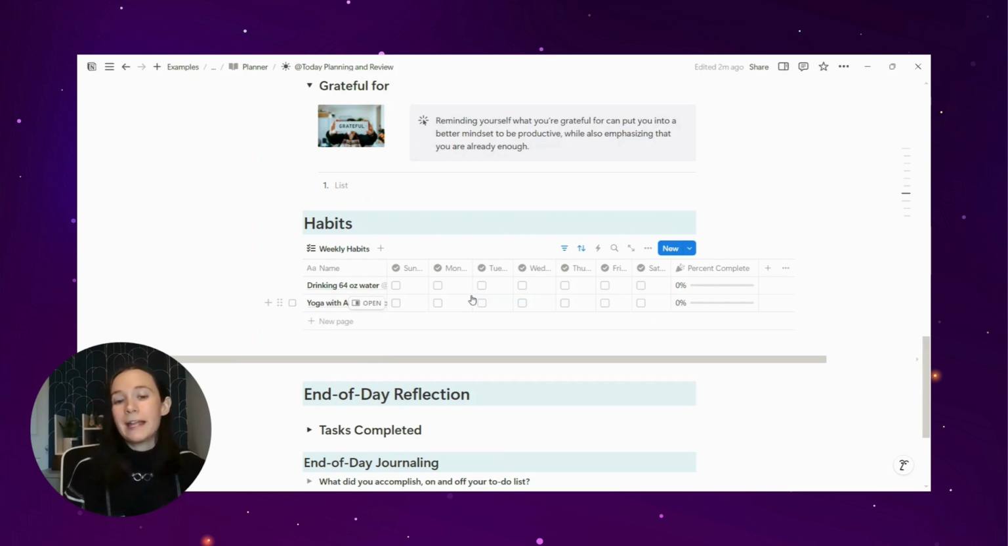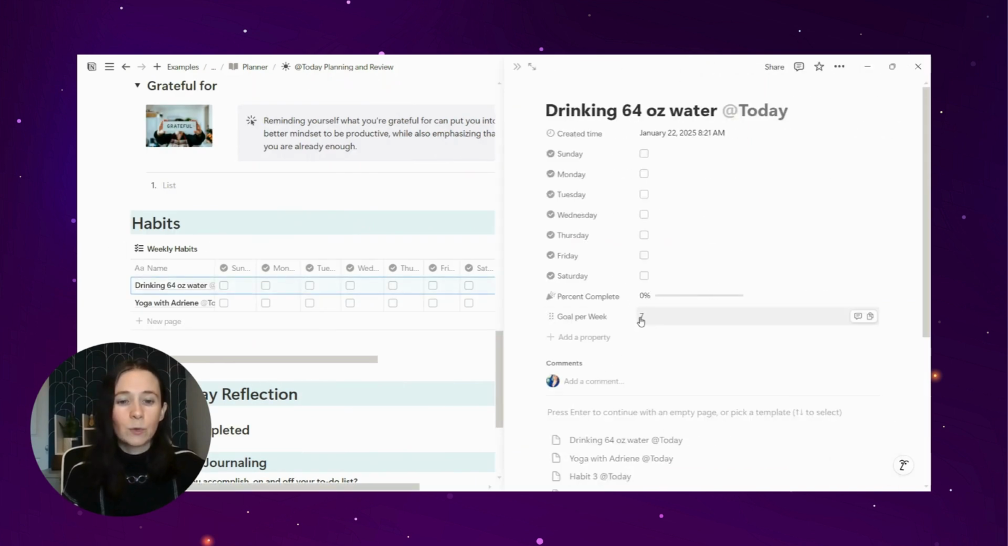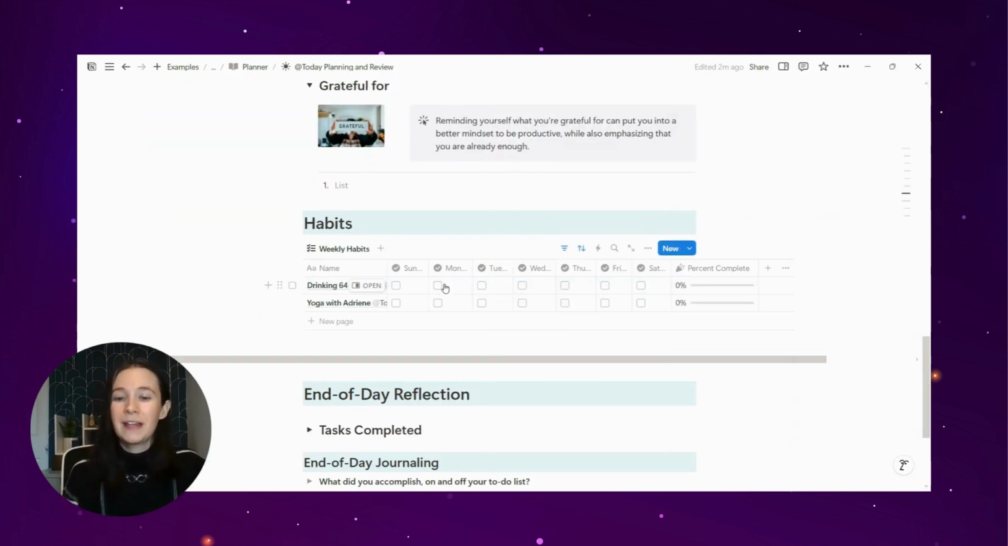The thing that I really like about this percent complete is it's based on that number of goal right here where it says goal per week 7 or goal per week 4 for yoga with Adrian. Let's say that I did this Monday and I didn't do it yet today. It's showing 29% complete. But if I did it Sunday and Tuesday for yoga, it's 50% complete because it's based on how often you're wanting to do it.